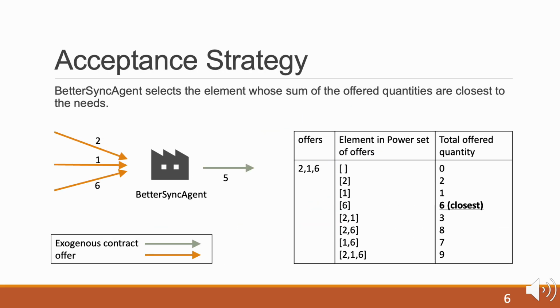We will now look at the acceptance and response strategy. The Bidding agent selects the combination of offers whose sum of offered quantities is closest to the needs. In this example, the quantities 2, 1, and 6 are offered. The combination with the total of 6 is closest to the needs of 5, so it is selected.